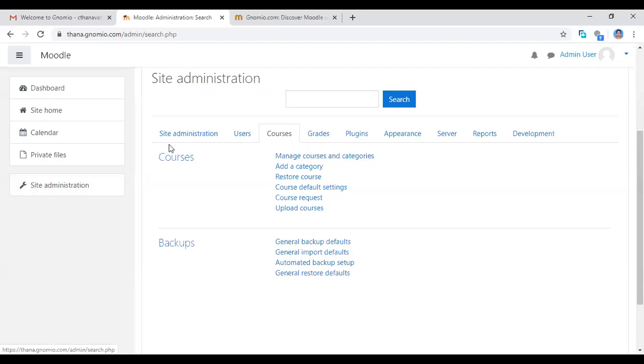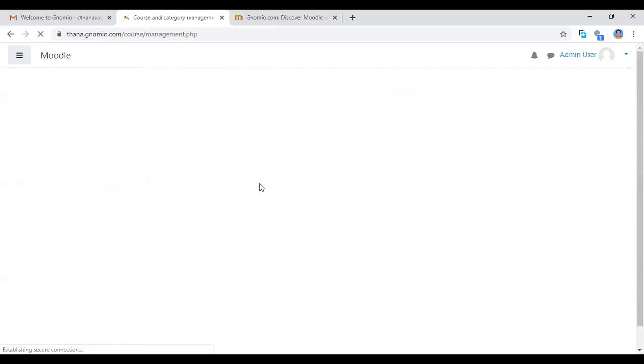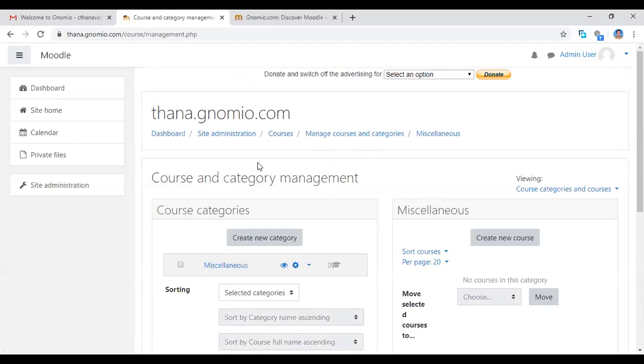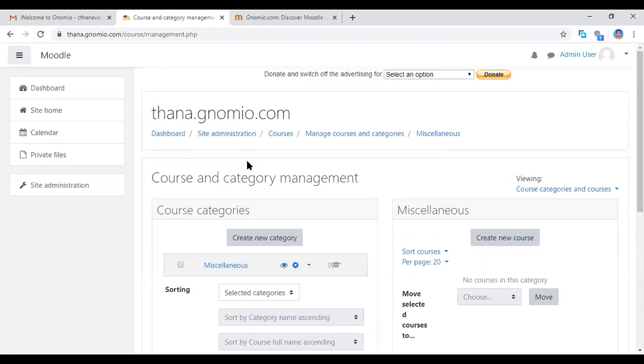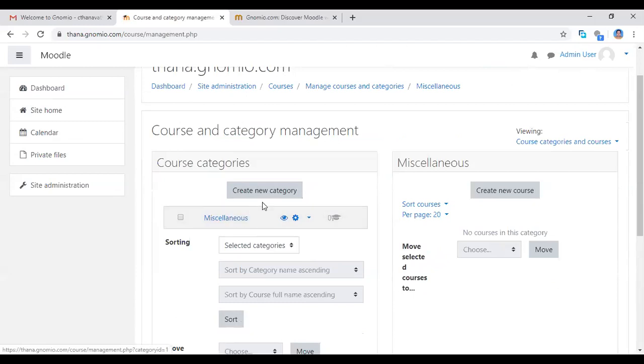So in site administration, you click the courses platform and click here manage courses and categories. Now I'm clicking manage courses and categories. This is the page for adding the course and category of the course. So now see the first course category. This is miscellaneous. This is the default course. You are having that.